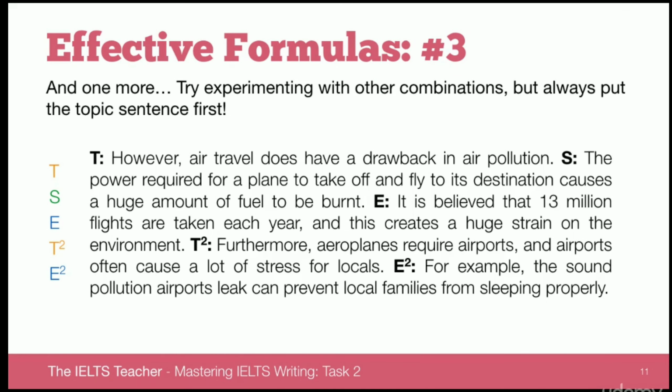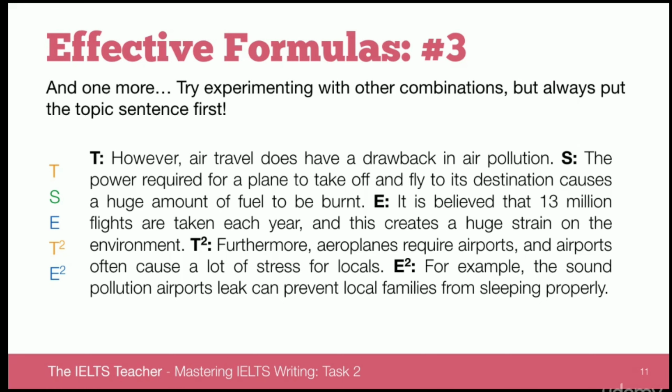So, here we are looking at the other body paragraph in this discussion essay, where we're looking at the drawbacks. So try experimenting with lots of different combinations, but remember to always put the topic sentence first. In this case, we've gone topic sentence, support, example, second topic, second example. However, air travel does have a drawback in air pollution.